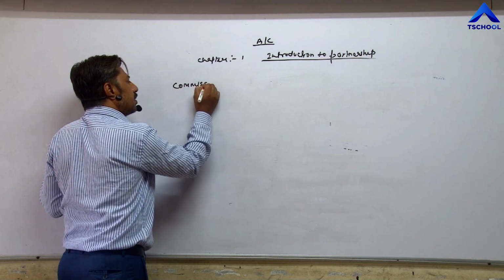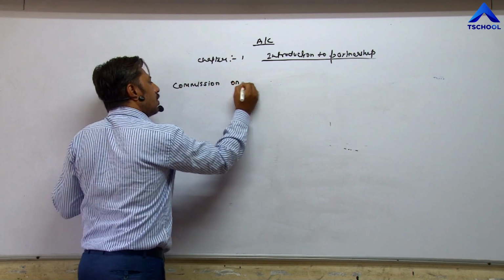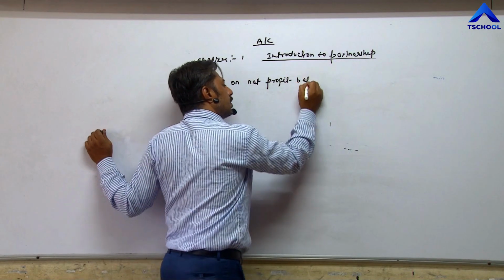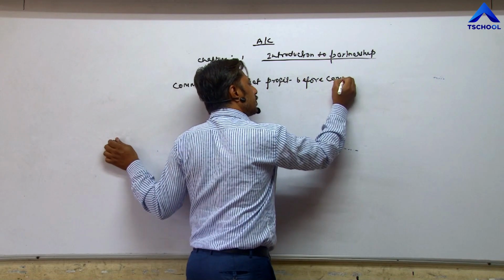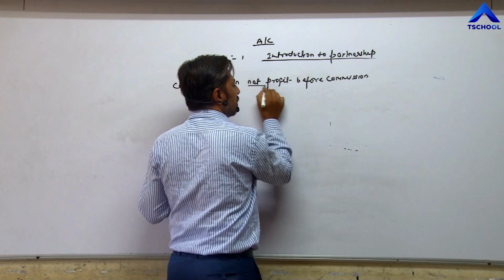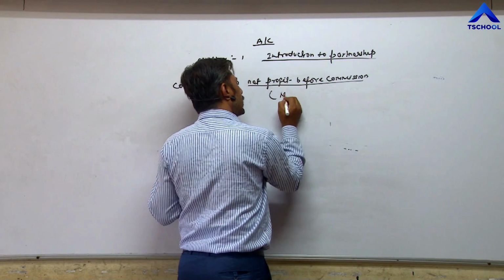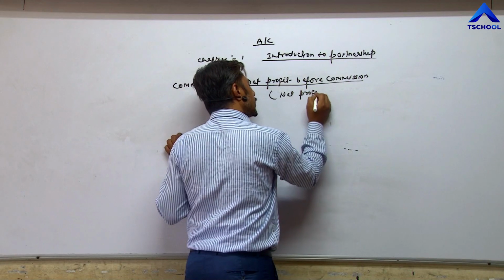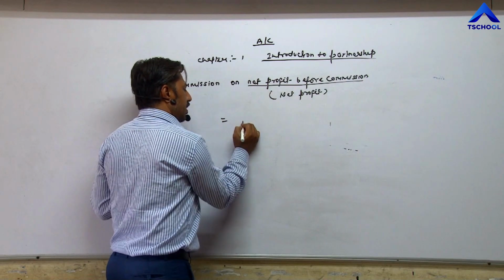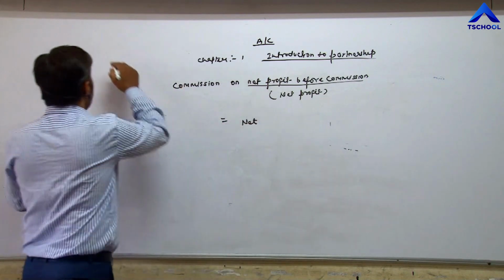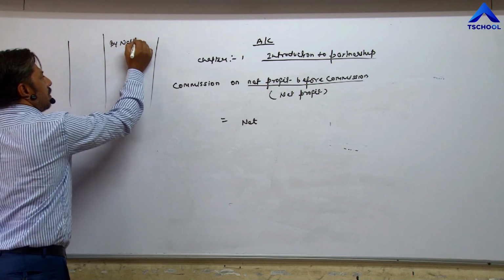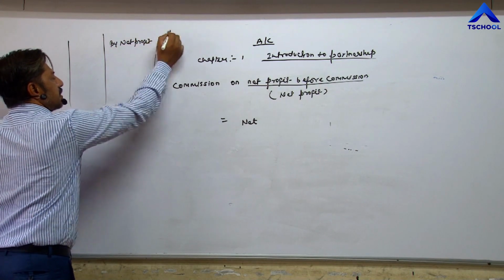When we have to calculate commission on net profit before commission, on a net profit before commission, then a simple formula we have to apply. The formula is net profit, according to our P&L appropriation account, on this amount, on the net profit which is given.